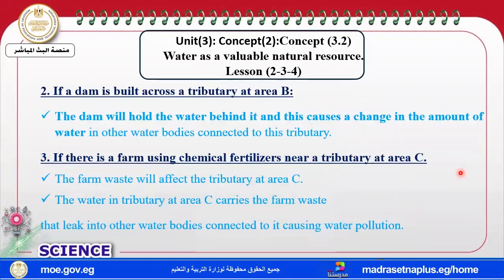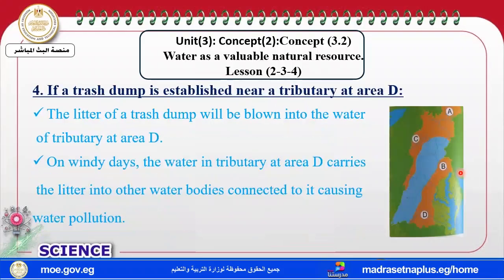Okay, let's move to another one. If a trash dump is established near tributary D, it is here. There is a trash dump which produces litter. This litter from the trash dump will flow into the water in tributary D. It will be filled with the trash dump litter. But what about during windy days? Maybe the litter moves to or leaks to the neighboring water bodies connected to it.